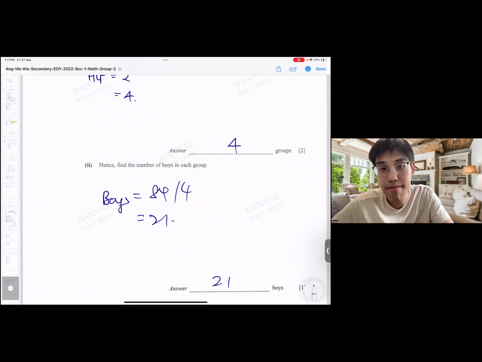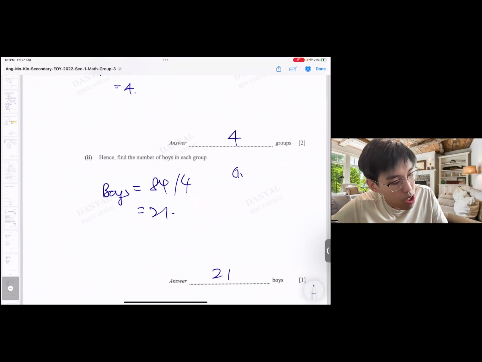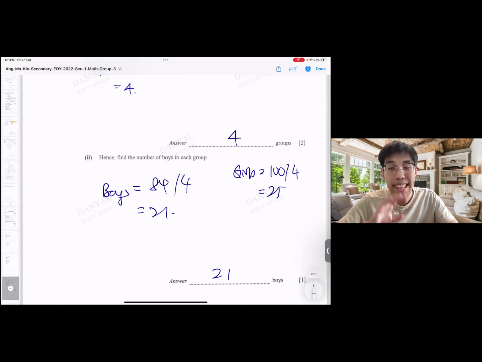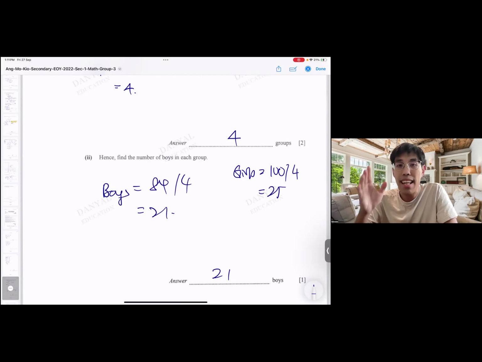Done. Yeah, that's it. It's really very straightforward and simple. So that means if I were to think about the girls, it will be 100 divided by 4, 25. So what does this mean? That means in each and every one of these groups, there will be 21 boys and 25 girls. And there will be a total of 4 groups.